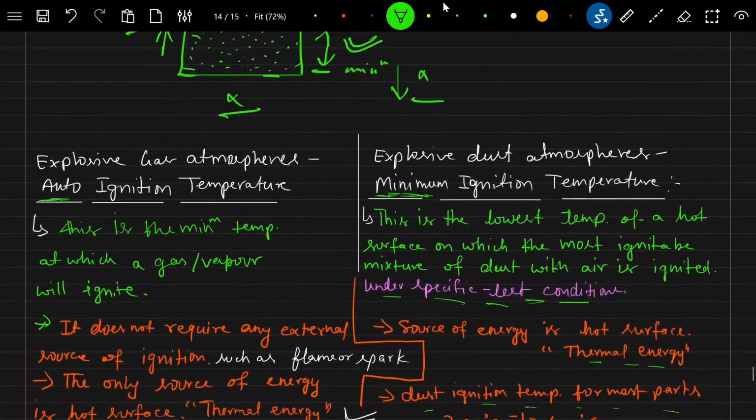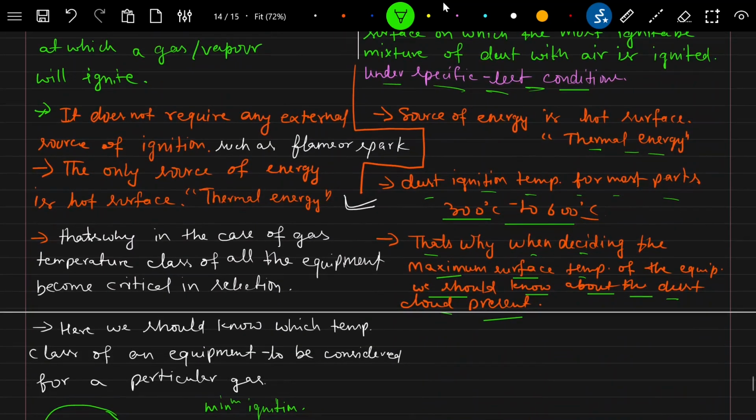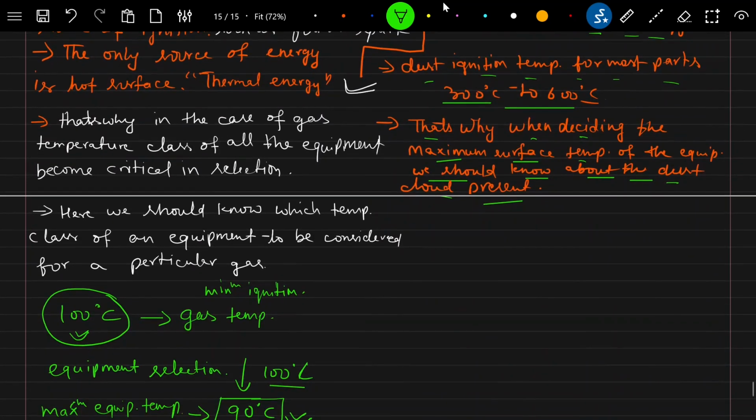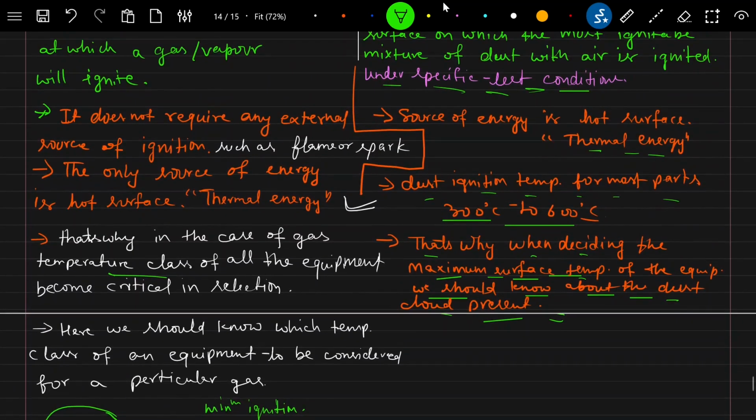If you try to understand these two, they look quite similar, but the selection criteria is a bit different. Here you can see the temperature class. Here you will not see the temperature class. Here the maximum surface temperature is defined for every equipment. So there is a difference.